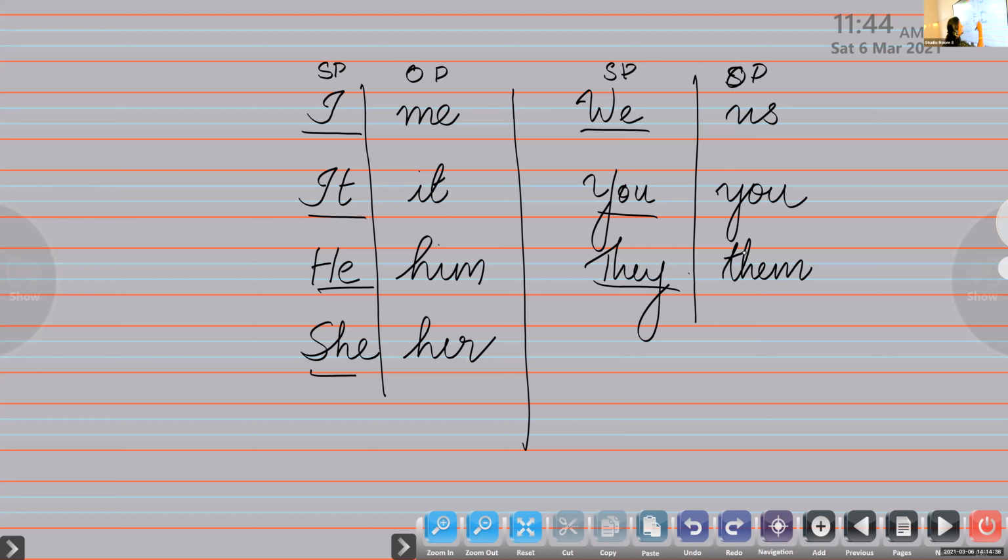So these are the subject pronouns, and they also have the other form that is called the object pronouns. In a sentence, the subject should be replaced by the subject pronouns alone and the object has to be replaced by the object pronoun. In the next class we are going to revise the chapter on pronouns. I want all of you to revise the chapter well, go through the notes and also the workbook exercises.